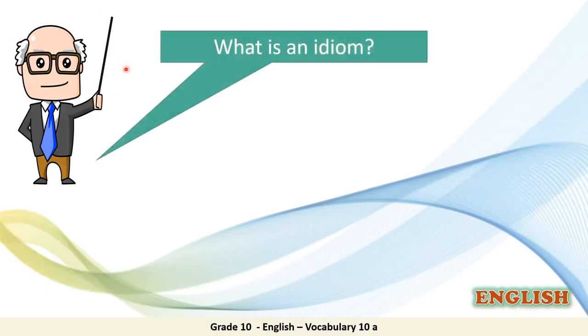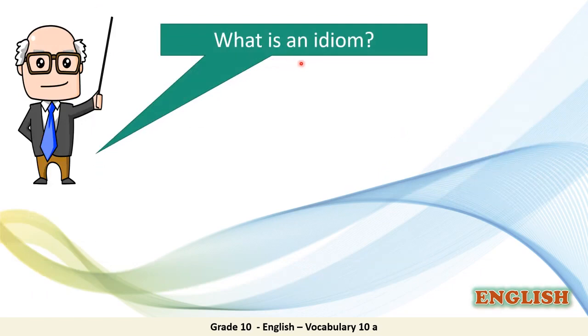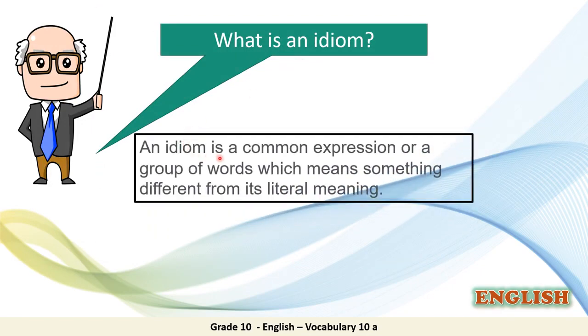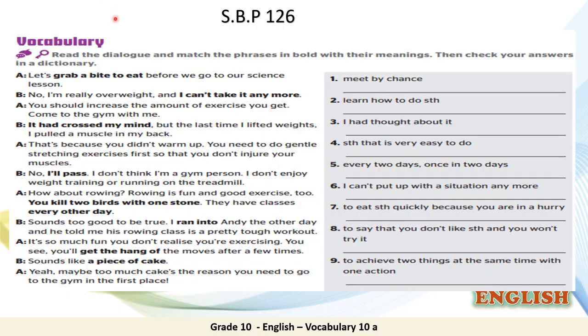So the question here is, what is an idiom? An idiom is a common expression or a group of words which means something different from its literal meaning. Let's find out more about idioms. Please let's go to your student book, page 126, vocabulary exercise. Read the dialogue and match the phrases in bold with their meanings.